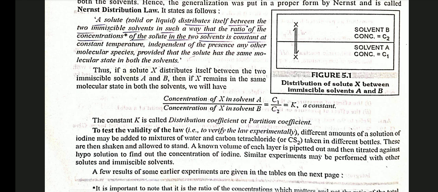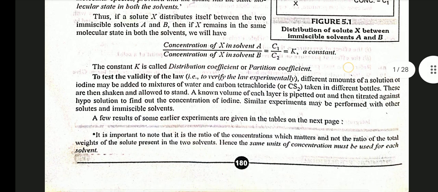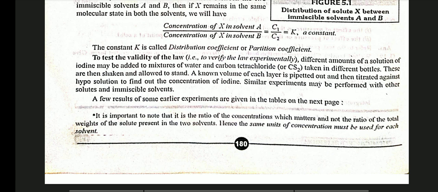Thus, if a solute X distributes itself between the two immiscible solvents A and B, and X remains in the same molecular state in both the solvents, we will have the concentration of X in solvent A upon the concentration of X in solvent B, C1 by C2, is equal to K. What is K? This is a constant. The constant is called the distribution coefficient or partition coefficient.